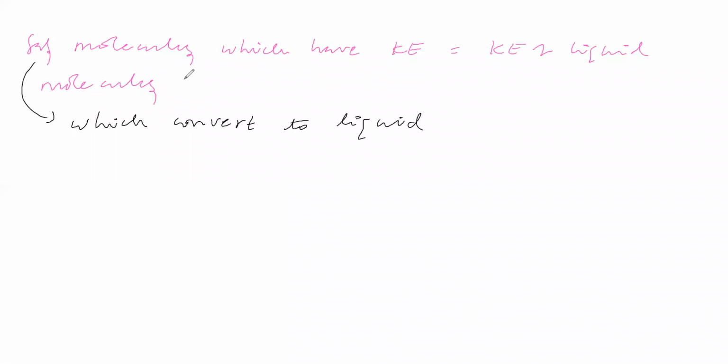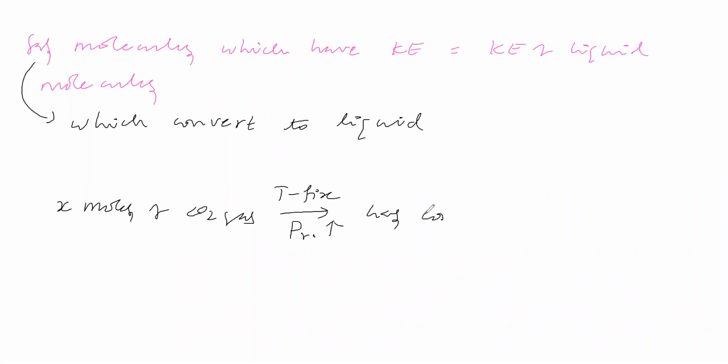Now we are taking certain moles of gas. Suppose X moles of carbon dioxide gas we are taking. We are keeping a certain temperature. At certain temperature, we are applying pressure. We are going on applying pressure. This gas continues to be gas for a certain range of pressure.